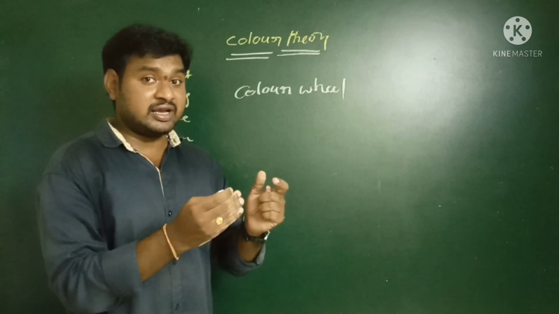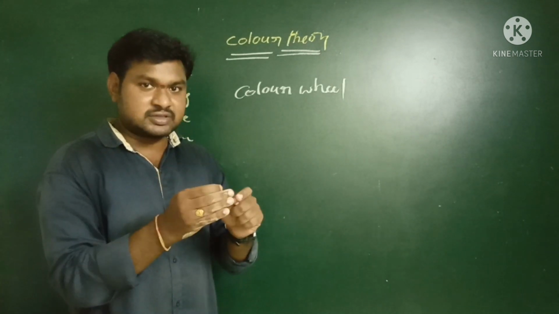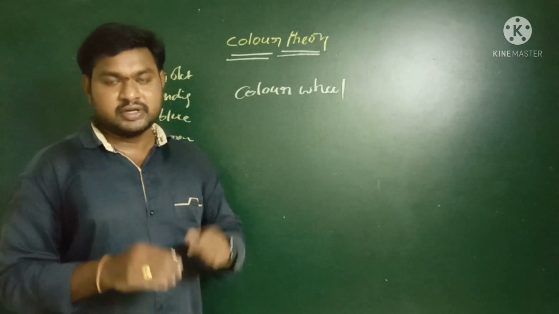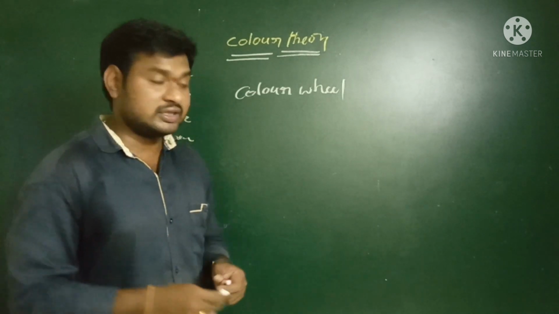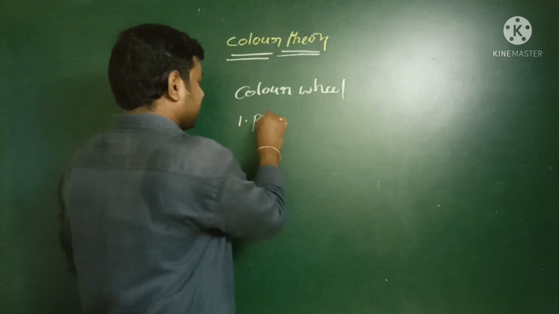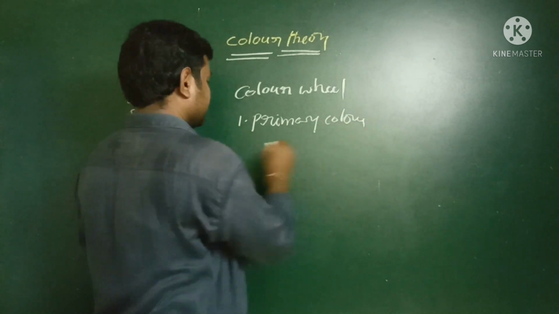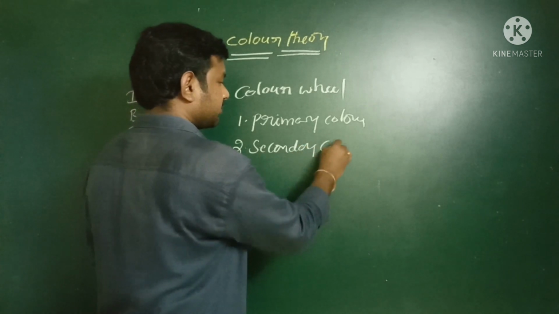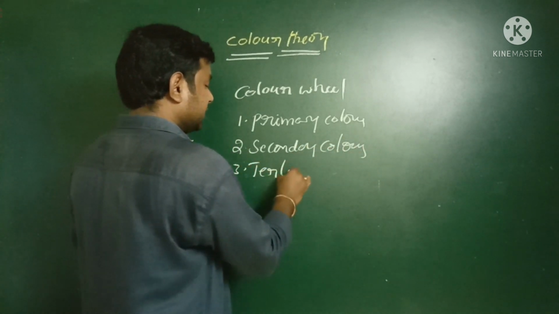Of course, every color has a unique wavelength. When we combine different wavelengths, what is the resultant wavelength? That information is given by the color wheel. We remember one thing: in nature there are 3 types of colors. What are they? First one is primary colors. Second one, secondary colors. And third one, tertiary colors.